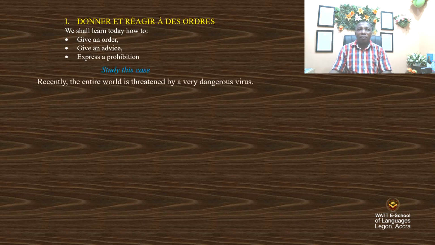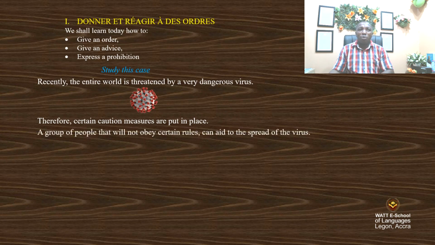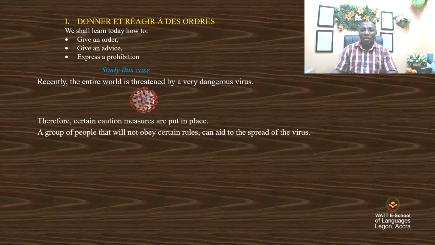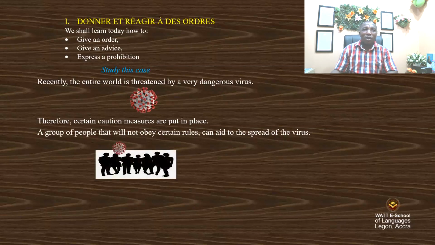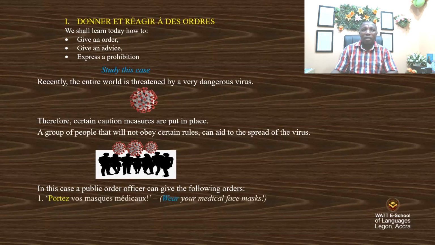Study this case. Recently, the entire world is threatened by a very dangerous virus. That is COVID-19. Therefore, certain caution measures are put in place. A group of people that will not obey certain rules can aid the spread of the virus. So if you don't obey, this is the spread of the virus. In this case, a public order officer can give the following orders.